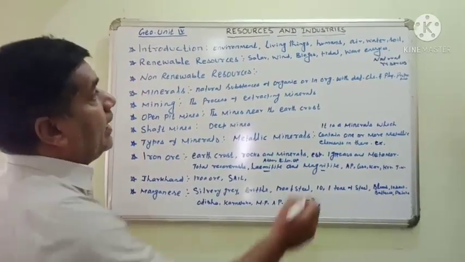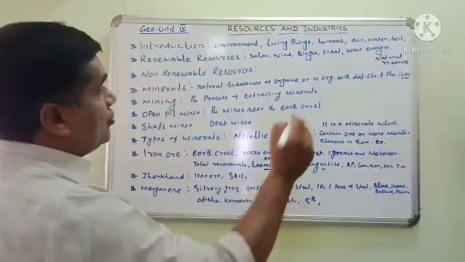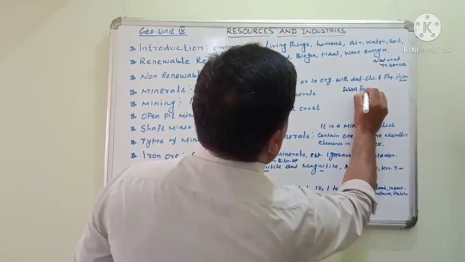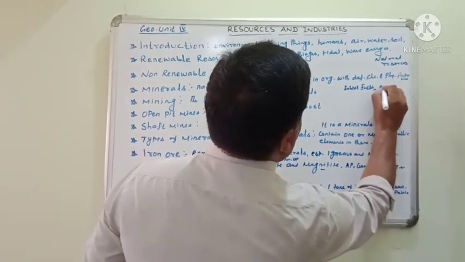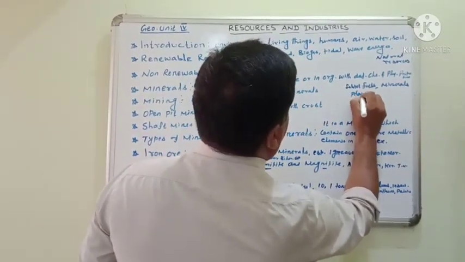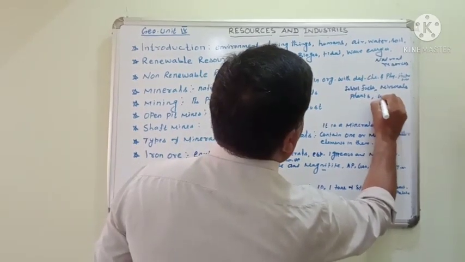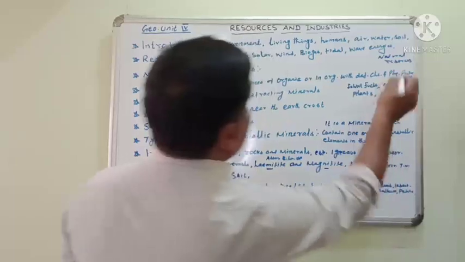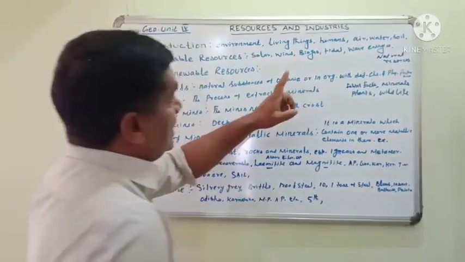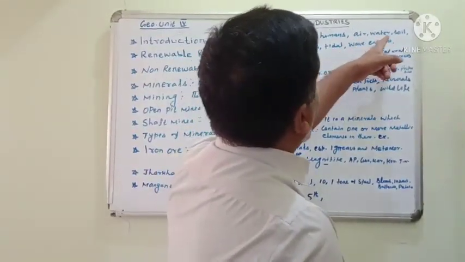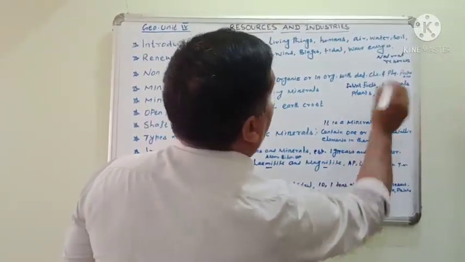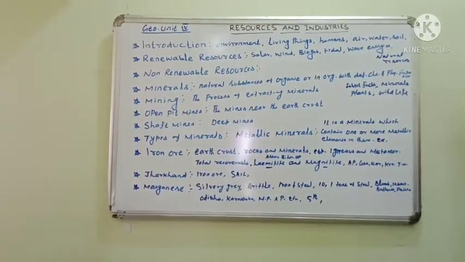The natural resources contain air, water, soil, fossil fuels, minerals, plants and wildlife. These are known as natural resources.